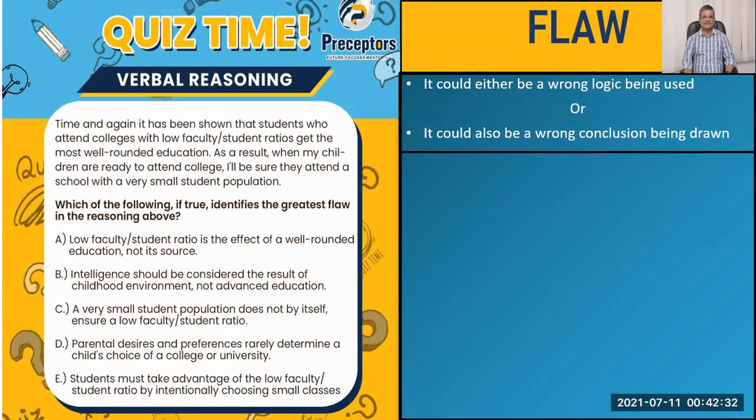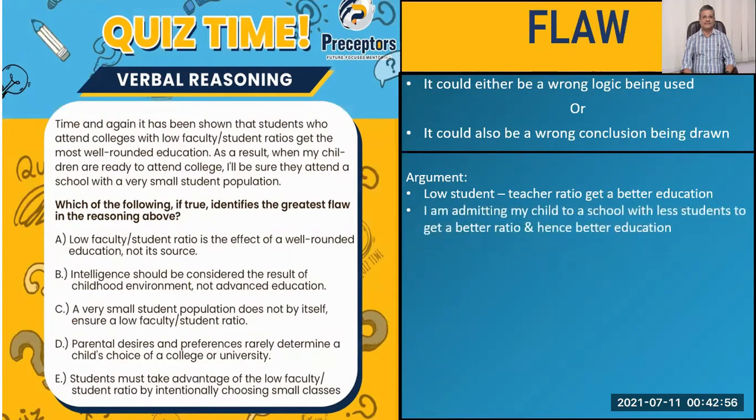Now, let's look at what is the reasoning or what is the argument being presented here. If you look at it closely, the first thing he says is a low student to teacher ratio helps you to get a more rounded education and therefore a better education, right? And the second thing it is saying is, I am admitting my child to a school with less number of students. This would ensure that I get a better ratio and therefore a better education. All right. So we have to identify the flaw in this. So where is it going wrong?